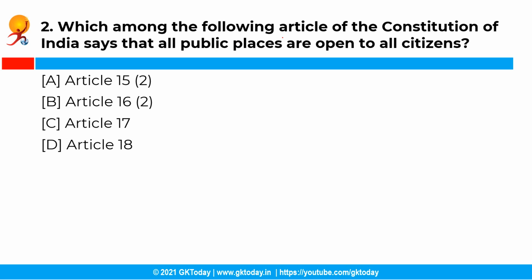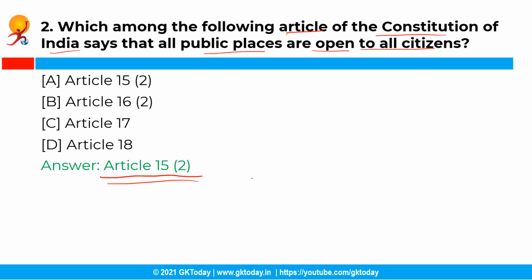The next question is, which among the following articles of the Constitution of India says that all public places are open to all citizens? Your options are as given below and the correct answer is option A, that is Article 15.2. See, Article 15.2 says that all public places are open to all citizens without any discrimination.